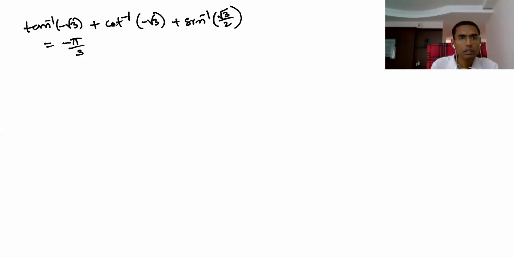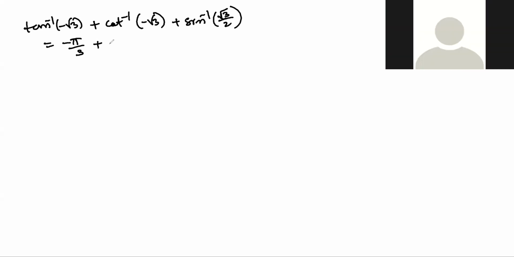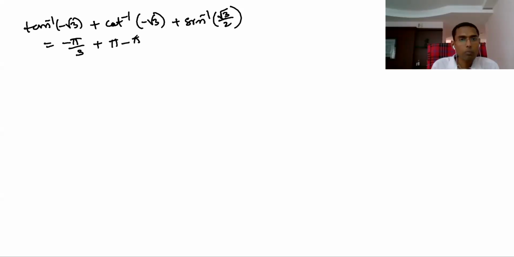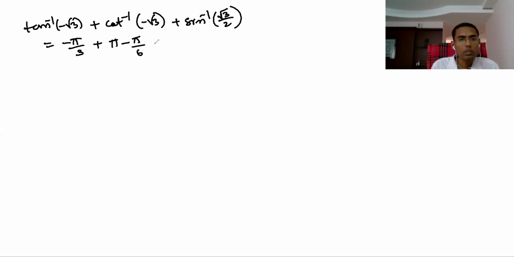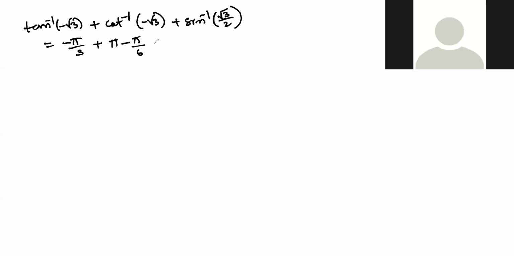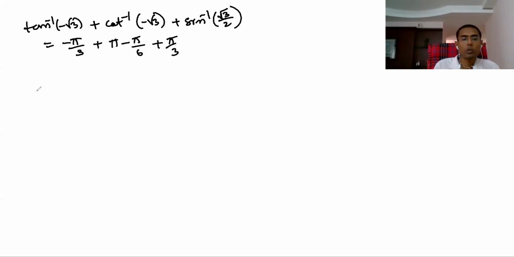Which quadrant is this? Cot is negative, and cot negative means second quadrant. Here it is pi minus theta. What is theta? Pi minus pi by 6, which is 5 pi by 6. Next, sine inverse is just pi by 3. Like this only. This exercise is very simple.